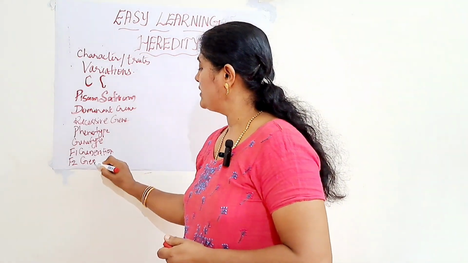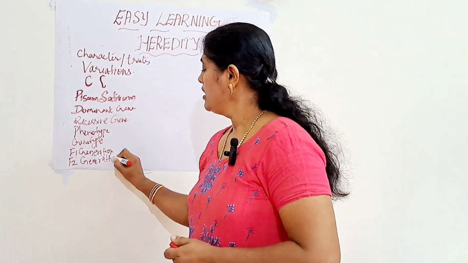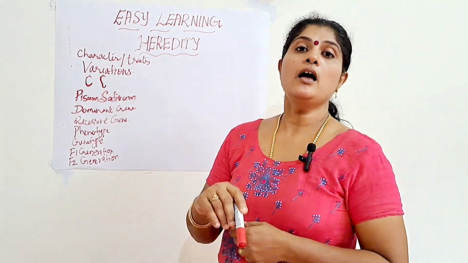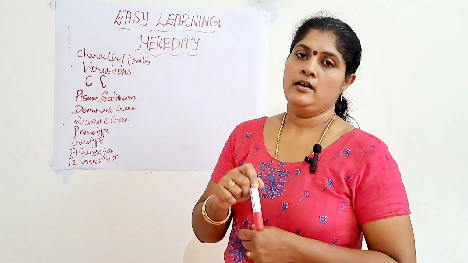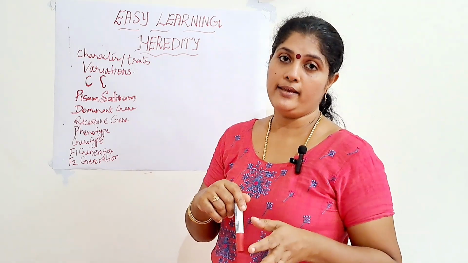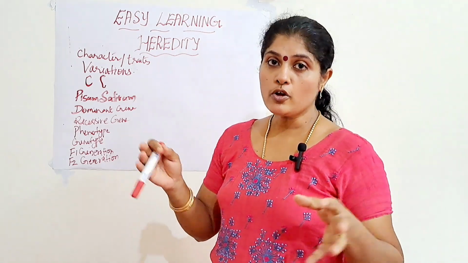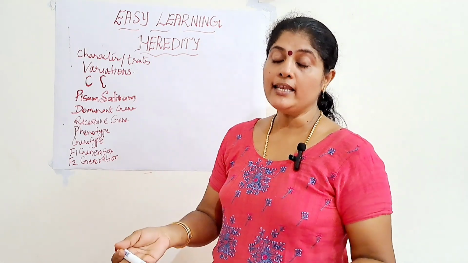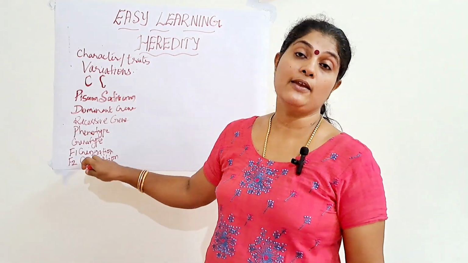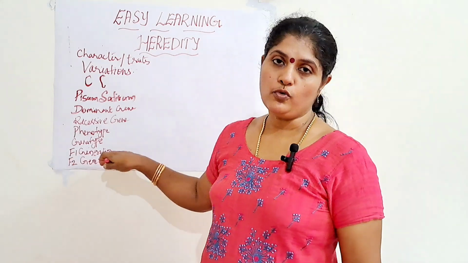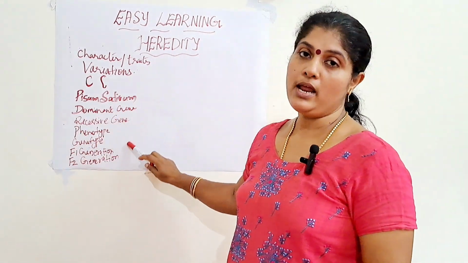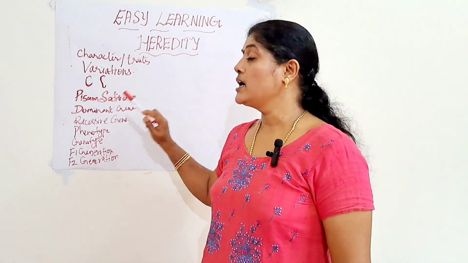Regarding the F2 generation or the second filial generation, the F1 generation is crossed together. That is, whatever offspring are obtained in the first generation are crossed among themselves, and the offspring obtained from that are considered to be the second generation, the second filial generation or F2 generation. So these are the terms you have to remember under the experiment conducted by Gregor Mendel.